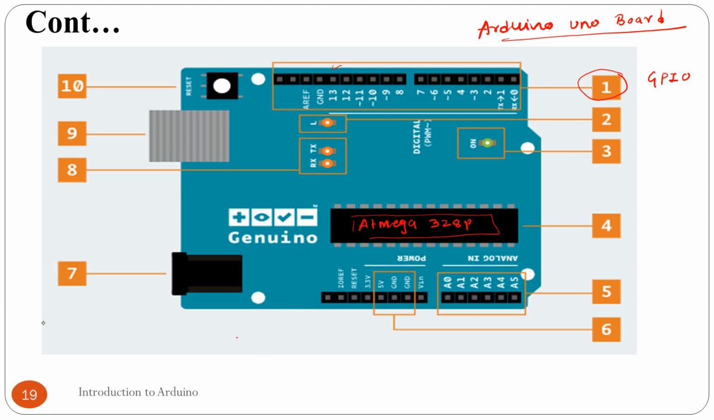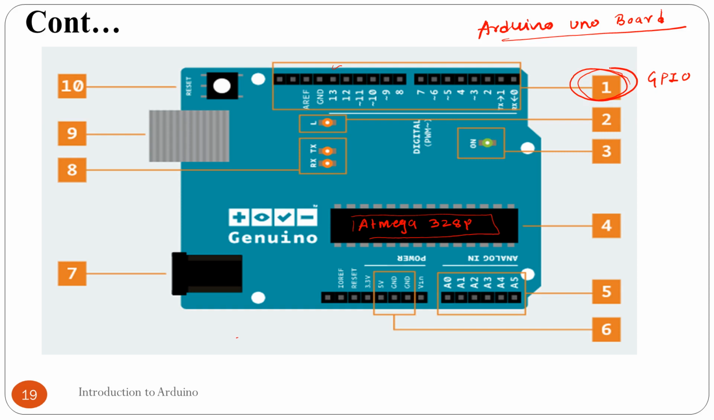Similarly, here in the Atmega 328 microcontroller, we have certain pins which are dedicated to the processing of the analog signal. Okay, so in this first section we have these 0 to 13 pins. All these pins are digital pins. What does it mean? We can connect a digital signal to these pins only. We cannot connect an analog signal or analog data to these pins.